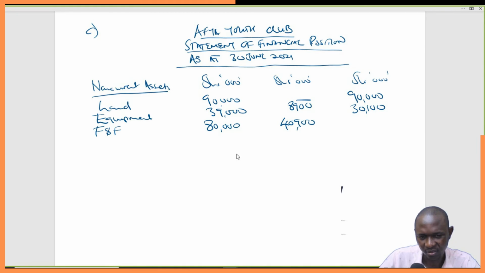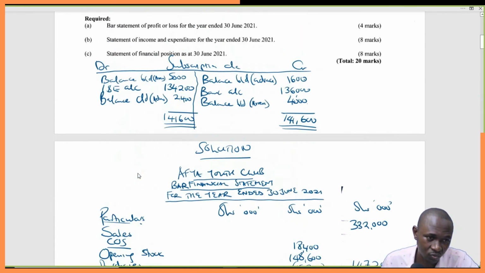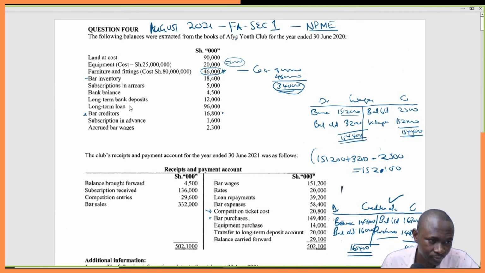So we'll have furniture and fittings 80,000 with a book value, and then we have 40,900 as the calculated depreciation. And then here we now have 39,100. Sorry for that, 39,100 as our net book value. Then we will now move to the next asset. Do you have the next asset? Bank long-term deposits. Yeah, we have long-term deposits.